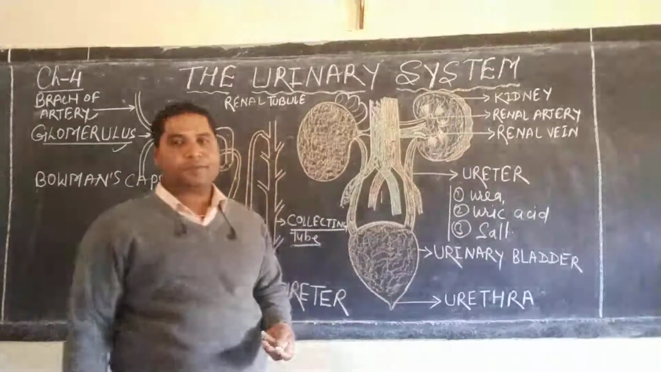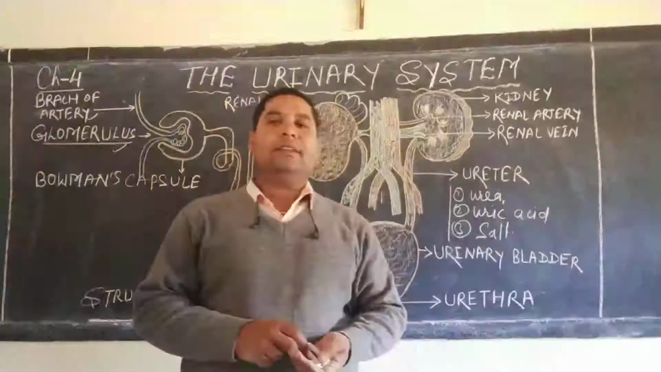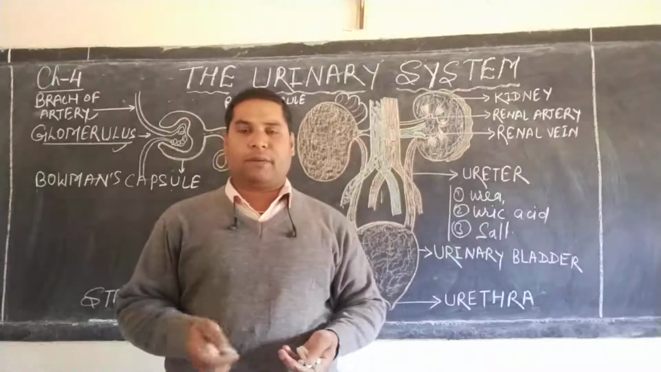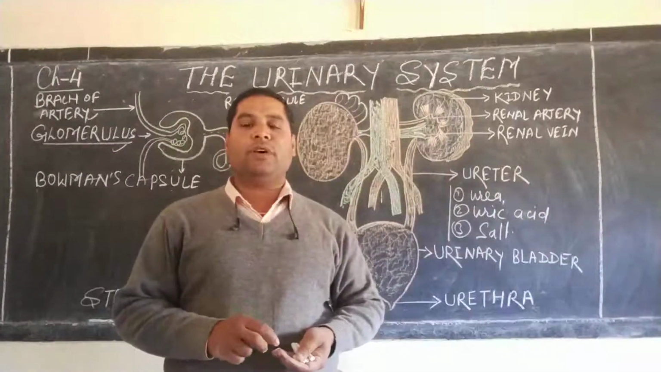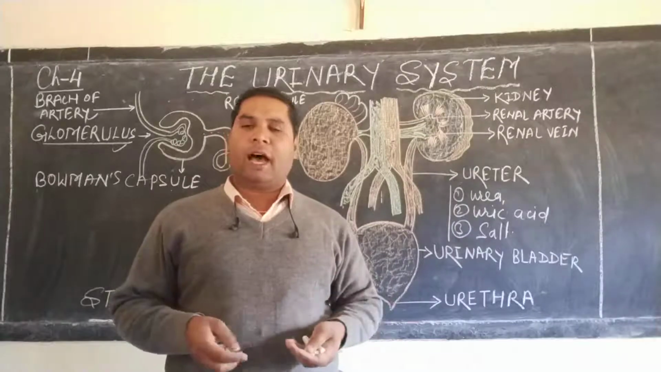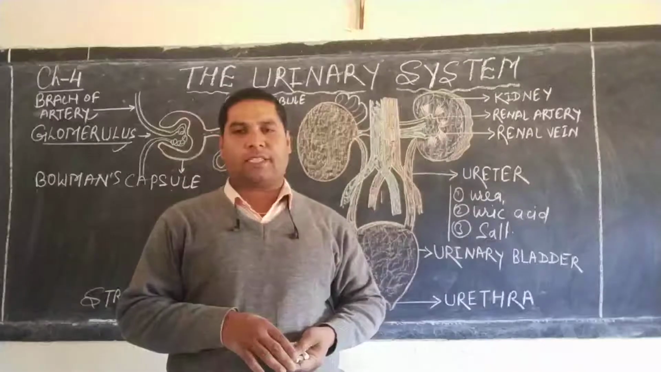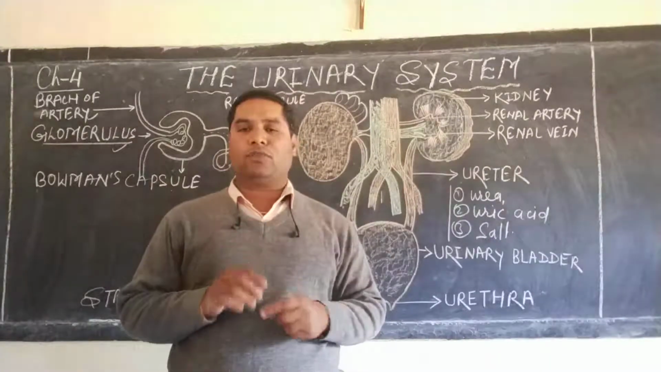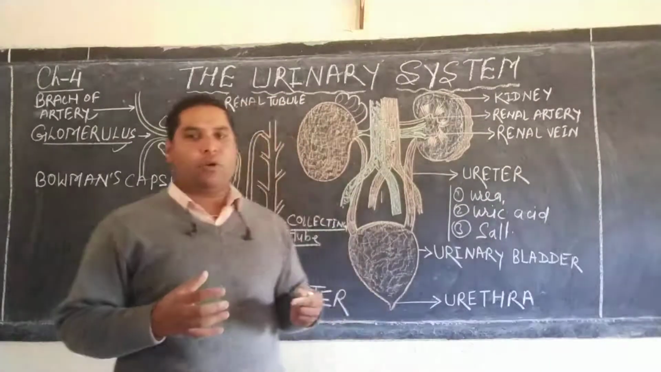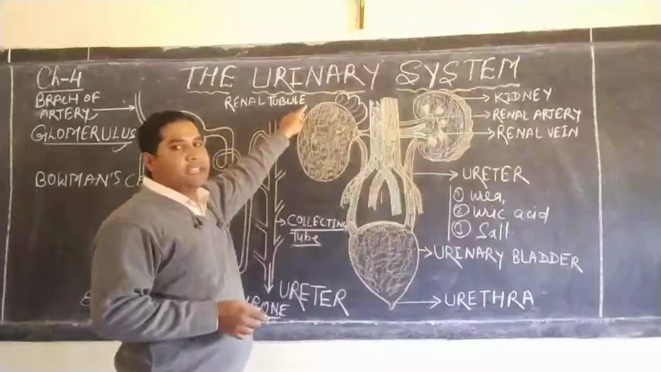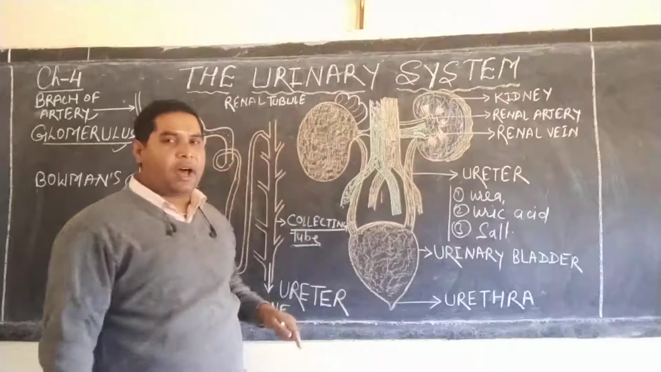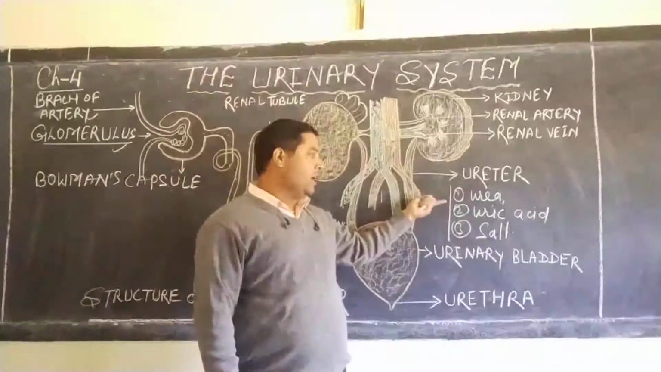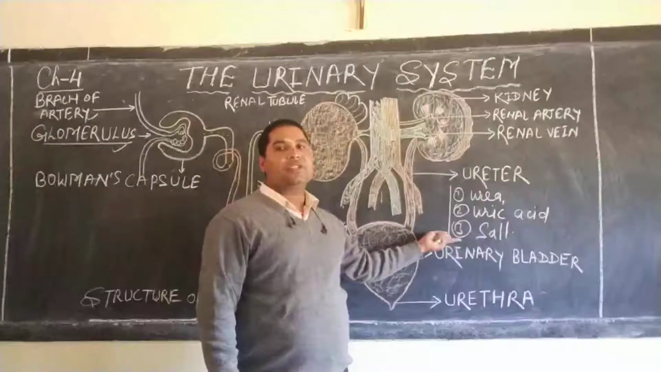So dear student, the kidney is the main excretory organ and is known as the urinary system because it removes urine out of the body. And as I told you, the composition of the urine is urea, uric acid, salt, and also the extra amount of water, which is removed with the help of the urinary system, which purifies our blood by removing the waste like urea, uric acid and salt.